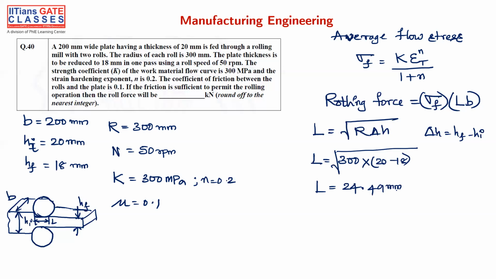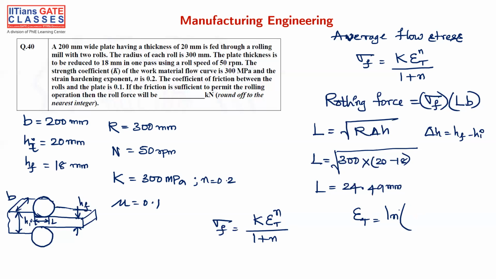We have L and we have B. Now we have to find out sigma F. Sigma F is nothing but K epsilon T to the power of n divided by 1 plus n. What is epsilon T? It is the true strain. True strain is ln of what?